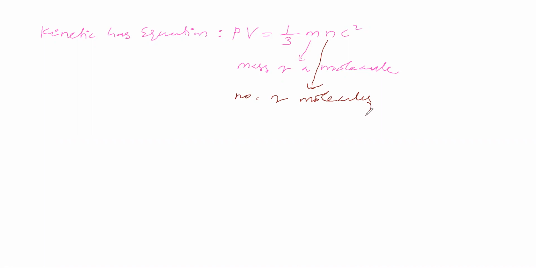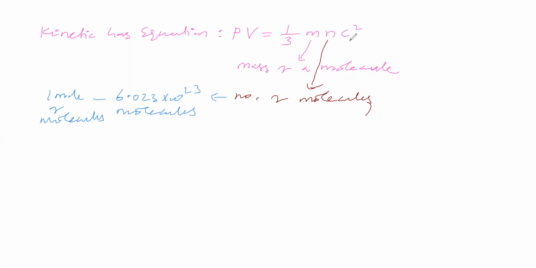Now let us consider the number of molecules is Avogadro number. That means 1 mole of molecules. We are considering the number of molecules as 1 mole of molecules. Then c is called, it is one type of velocity.